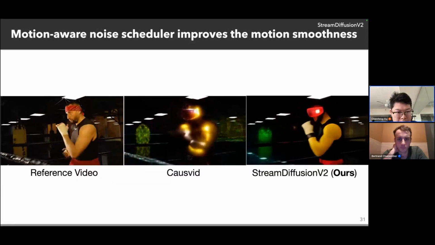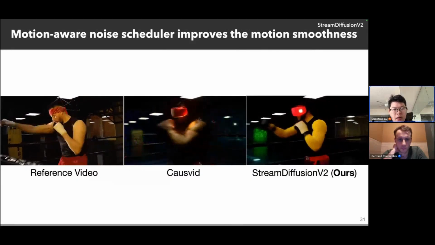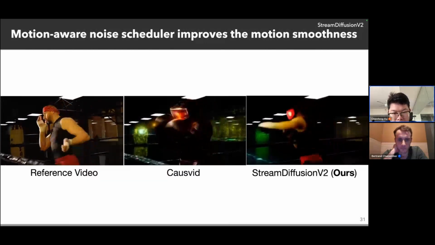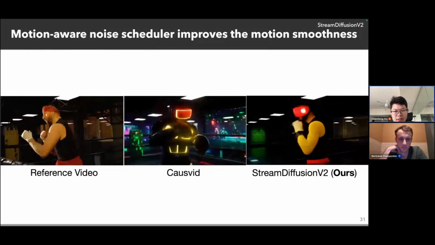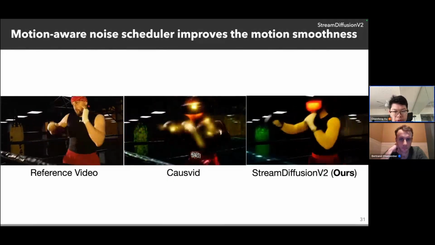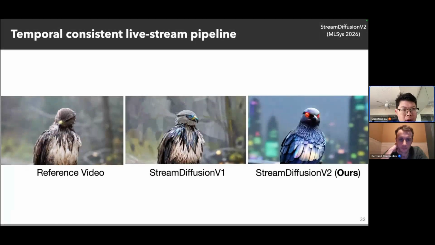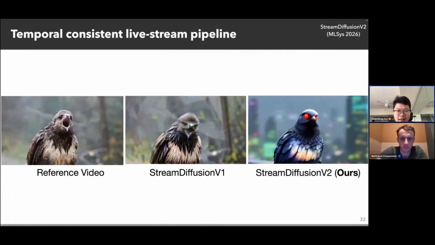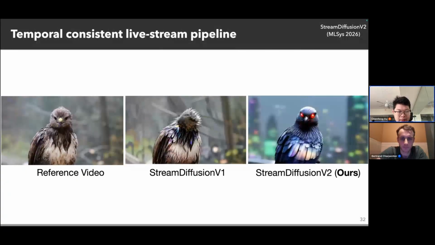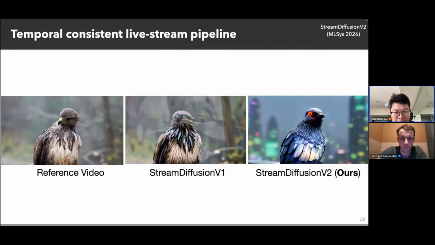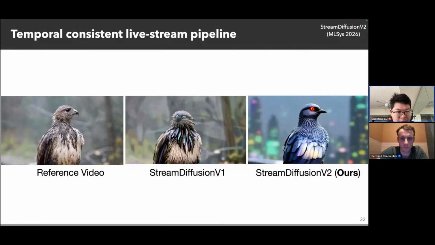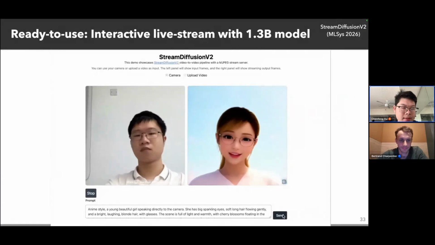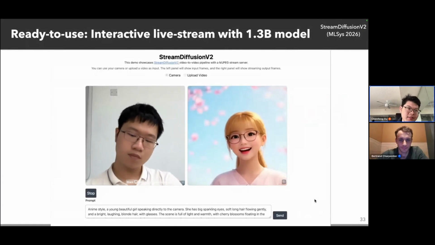As shown in these videos, compared to our baseline without the motion-aware noise scheduler, our StreamDiffusion V2 pipeline can have much smoother outputs. We almost do not have any motion tearing. We also compare our method to our previous StreamDiffusion V1. You can see that our method does not have any flashing, and it can keep very good temporal consistency in the middle video. And our pipeline is also product-level ready to use.